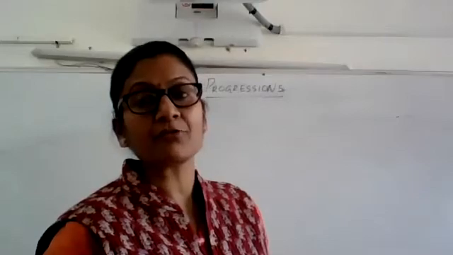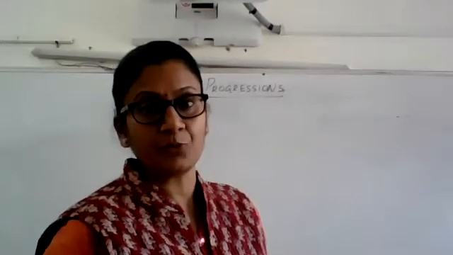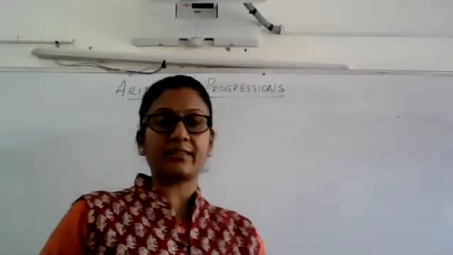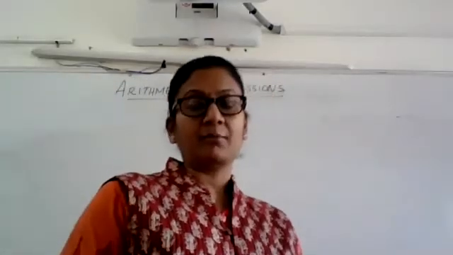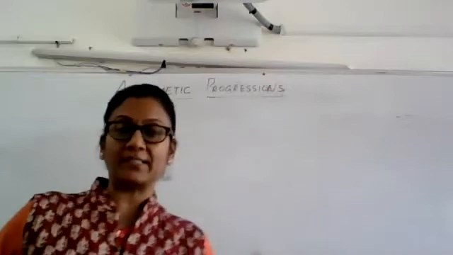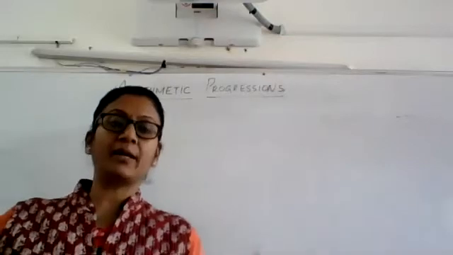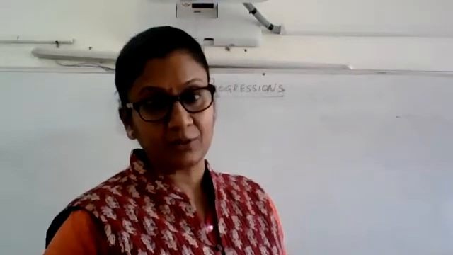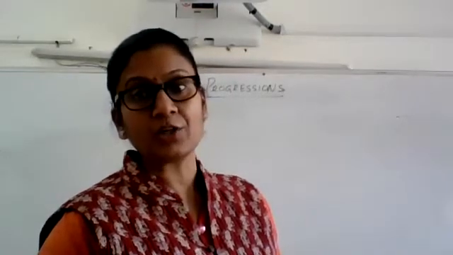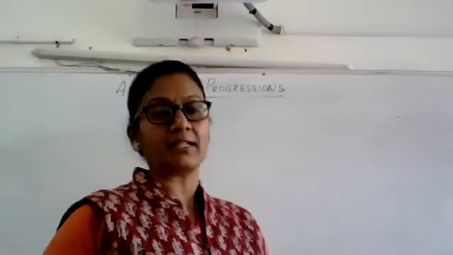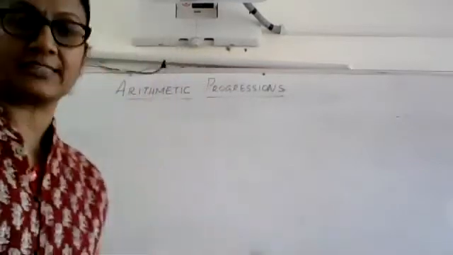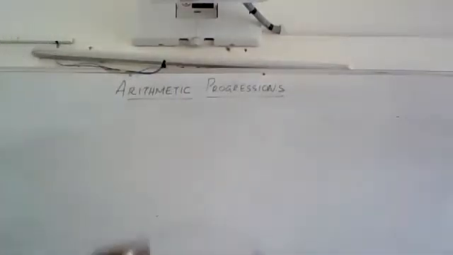If you are given a few terms, I hope you understand what I mean by terms, in the list, because it follows a specific pattern, you should be able to generate the remaining numbers in that list. That is possible only when you know the kind of pattern which is continued in the given list.